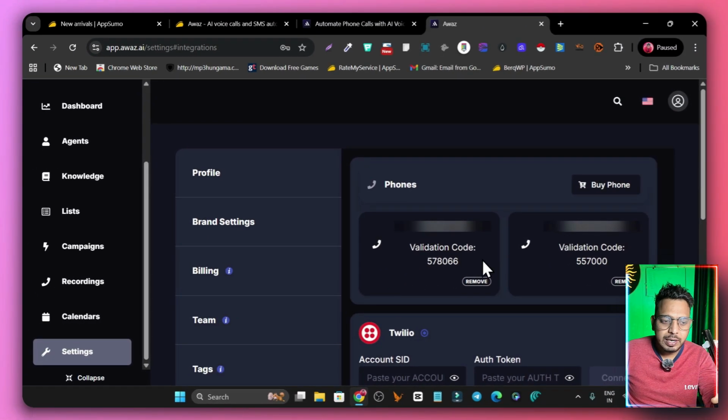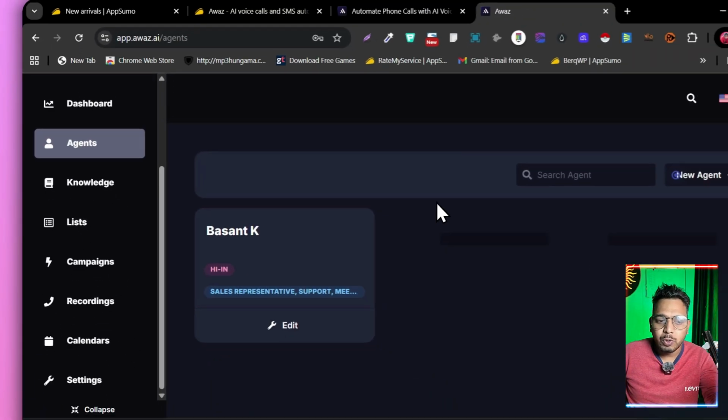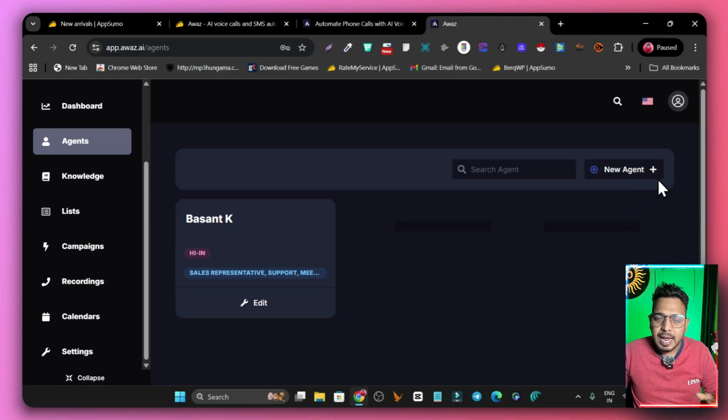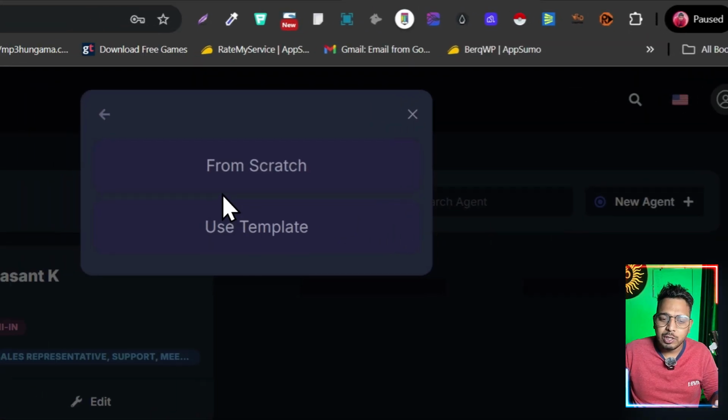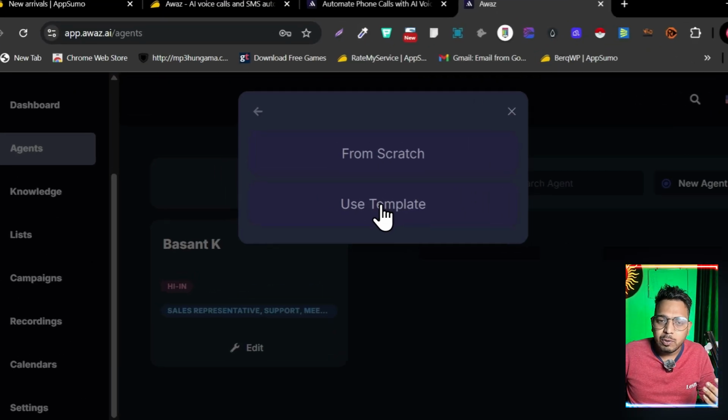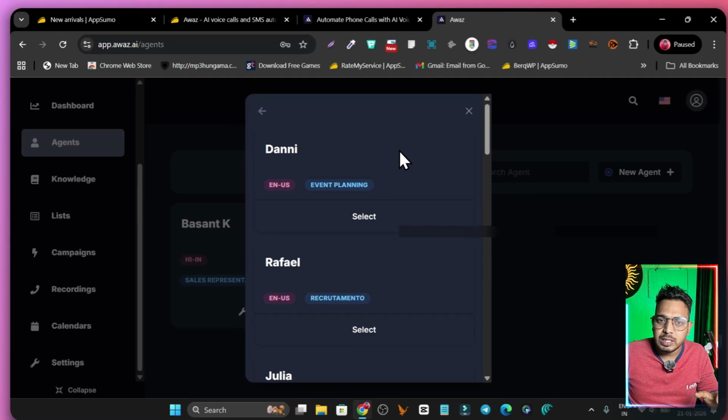Once you have done that, you have to go to the agents, and here we are going to create our first agent. Although I have created an agent for testing, I'm going to create a new one starting from scratch to show you the steps. Simply click on new, and you can see we can create these agents from scratch, or we can use a template. So we are going to use the templates here.